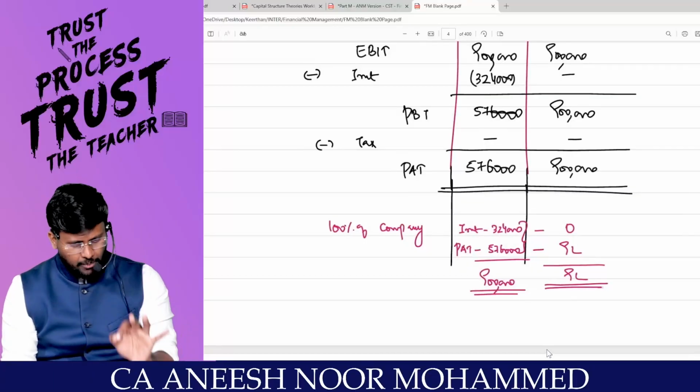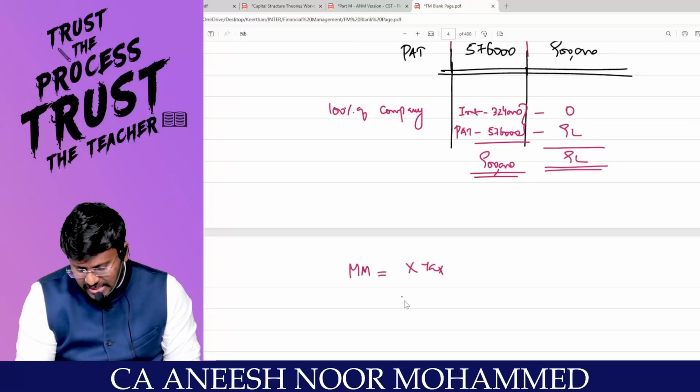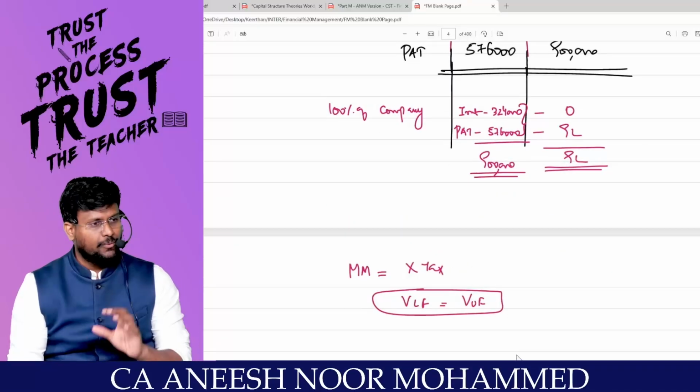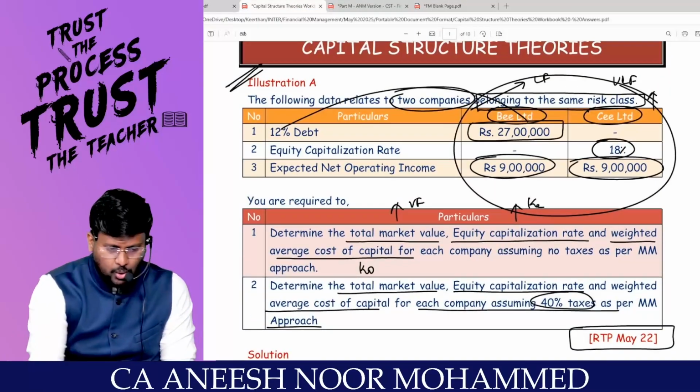That means, my dear lovable students, according to MM approach, if there is no tax, value of the levered firm is equal to value of the unlevered firm. This is what the logic is. Are you with me? Value of the levered firm will be equal to value of the unlevered firm.